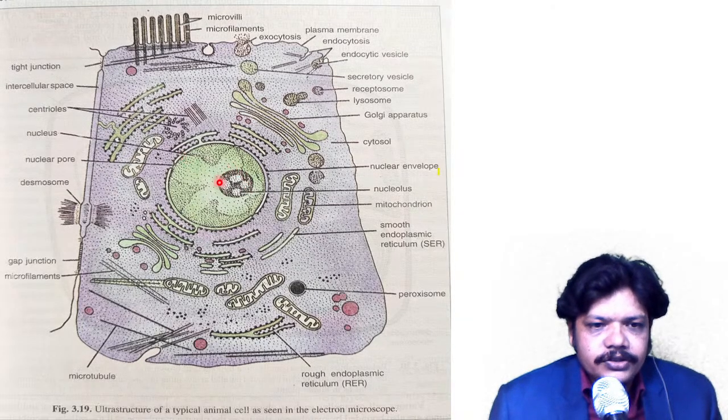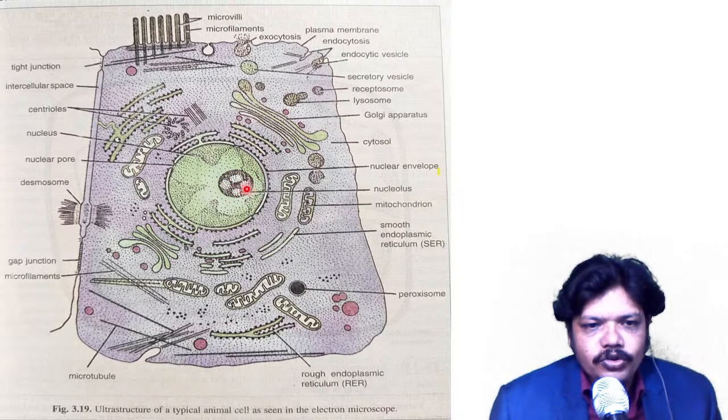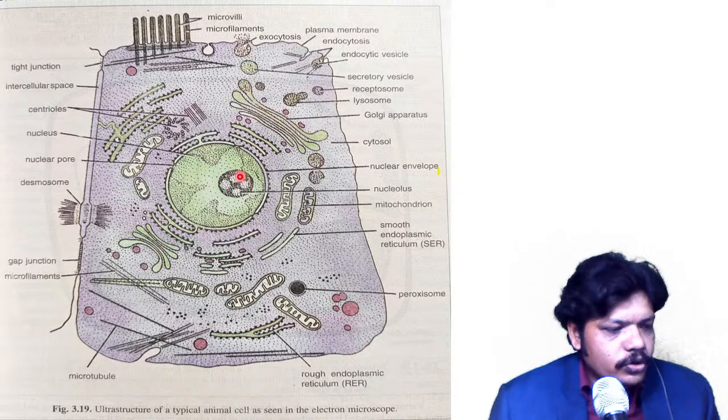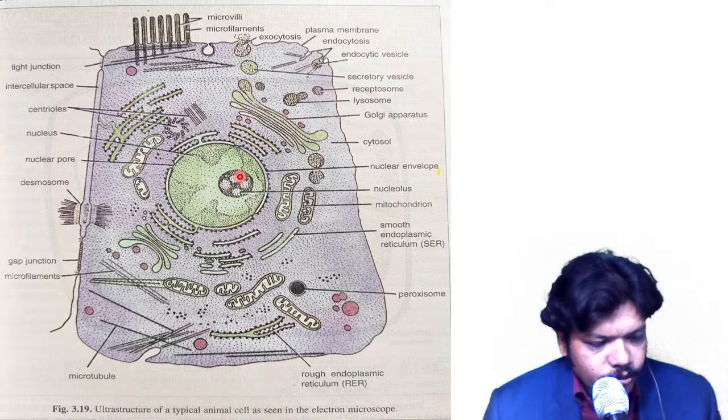Yeah, this part is nucleolus. So nucleolus is present inside the nucleus.